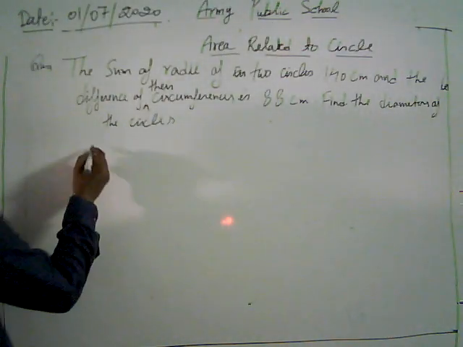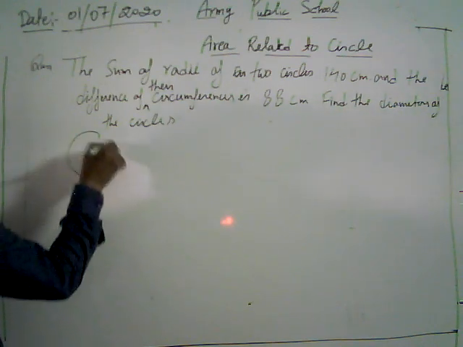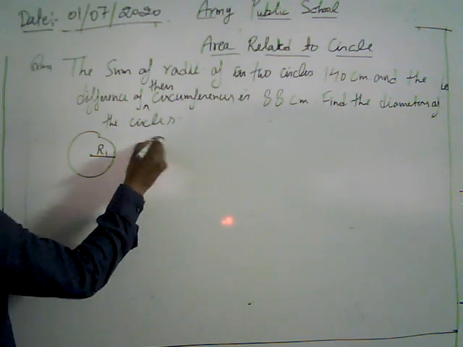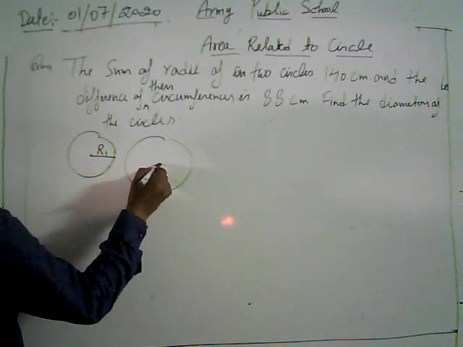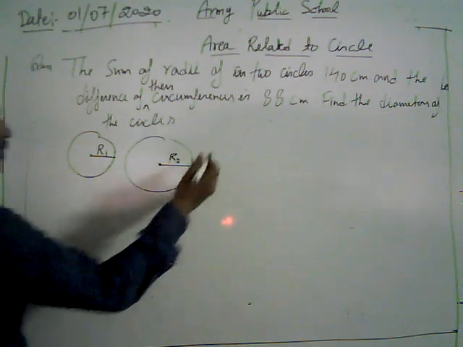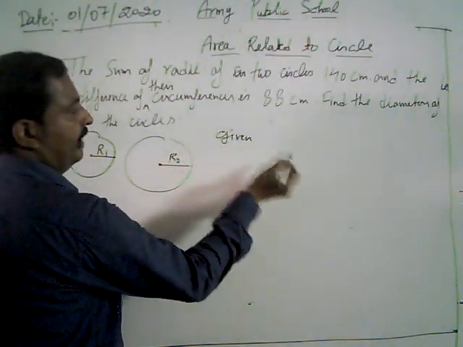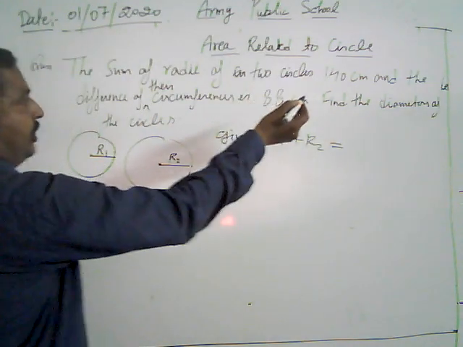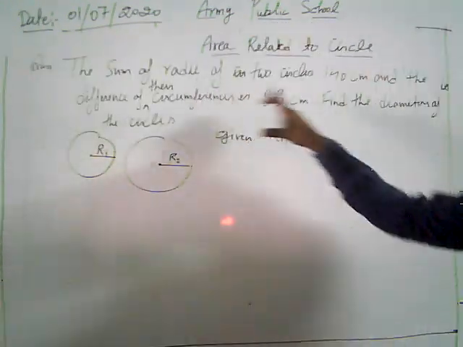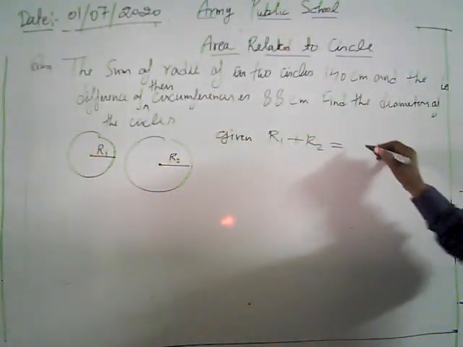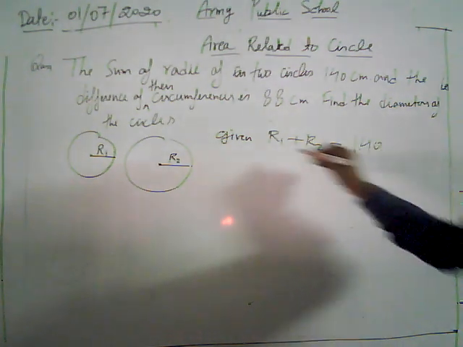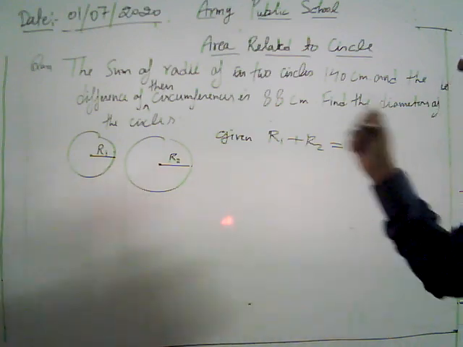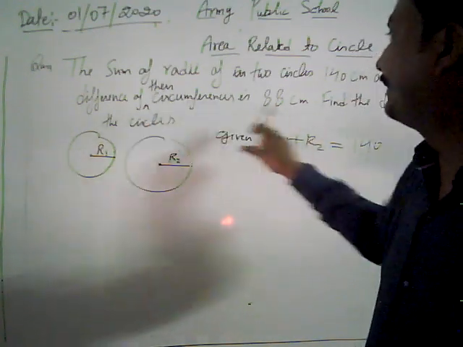So suppose we make two circles having different radii, r1 and r2. What is given there? We are given r1 plus r2. The value of r1 plus r2 is what? It's given: the sum of radii of the two circles is 140. Write down here 140.